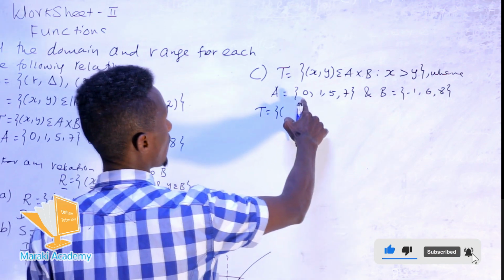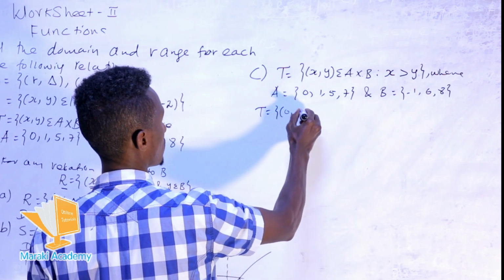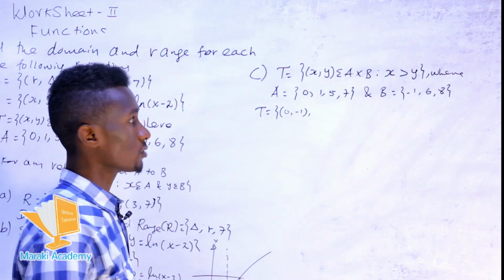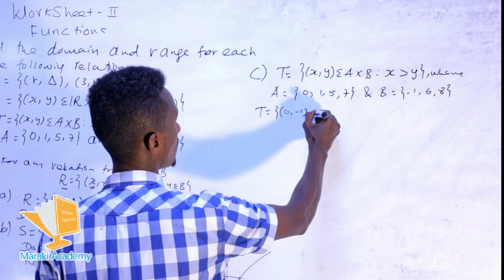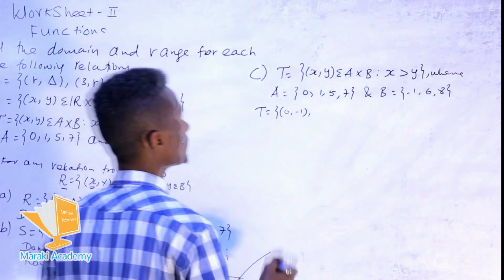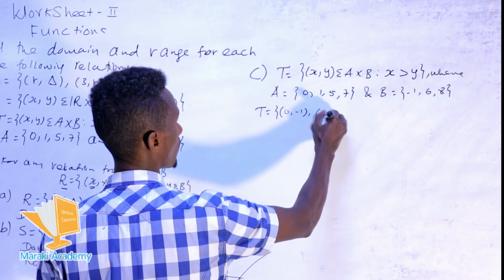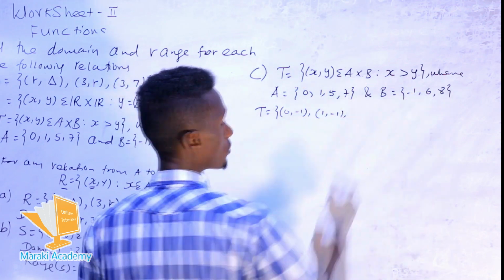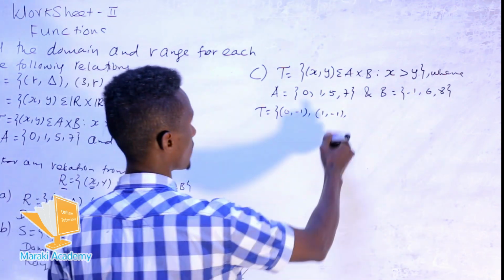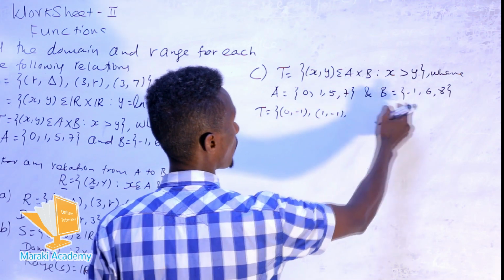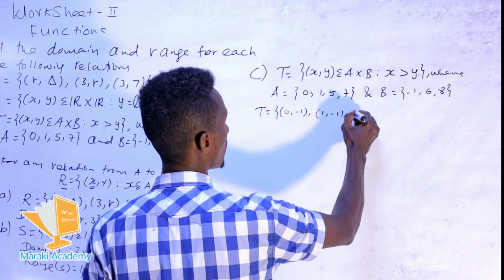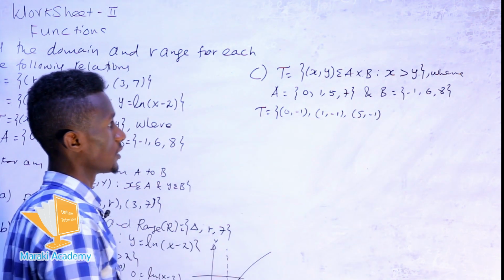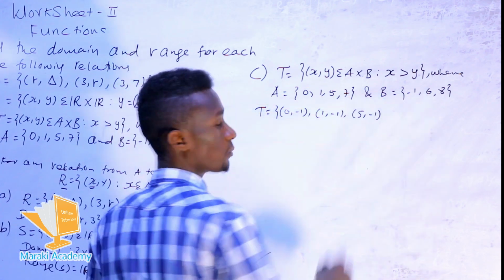Okay, so when we form pairs, 0 with -1 satisfies the condition. Is it possible to pair 0 with 6? No, because 0 is not greater than 6, and likewise with 8. 1 with -1, yes, 1 is greater than -1. 1 with 6? No, because 1 is not greater than 6. 5 with -1, yes, because 5 is greater than -1. 5 with 6?